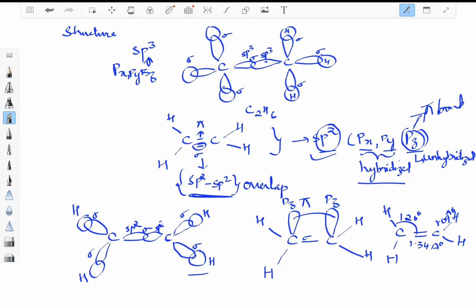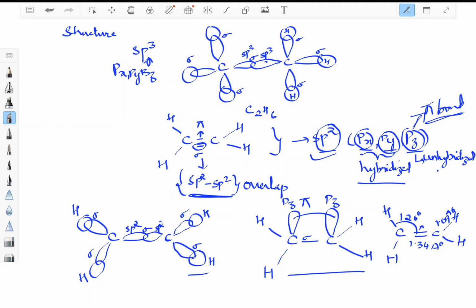Why is it sp2? Because hybridization is only in px and py orbital. Pz orbital is unhybridized, which leads to further overlap and formation of pi bond. We have seen a structure where carbon with sp2 orbital overlap forms a sigma bond. The sp2 orbital of the carbon overlaps with the s orbital of hydrogens, and we have seen the entire structure. This structure also shows that the unhybridized pz orbital overlaps, which leads to formation of pi bond.